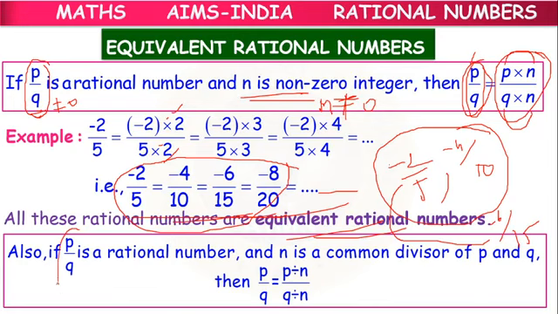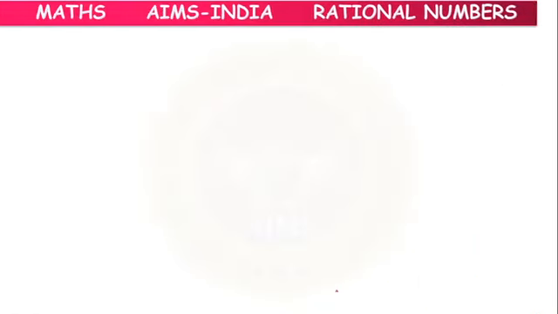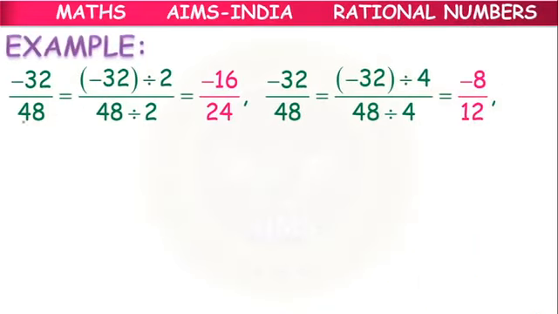Not only multiplication: if p by q is a rational number and n is a common divisor, not a multiplier, of p and q, then also they are said to be equivalent. If p and q are both divisible by the same non-zero integer n, they are equivalent. For example, the given fraction is minus 32 by 48.